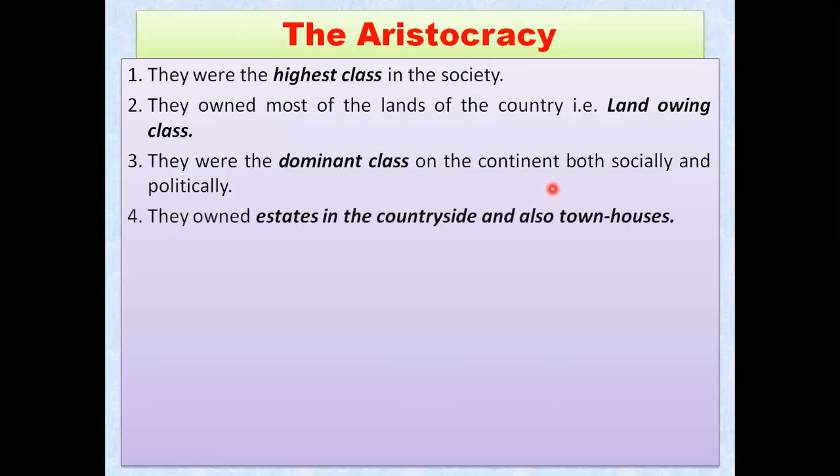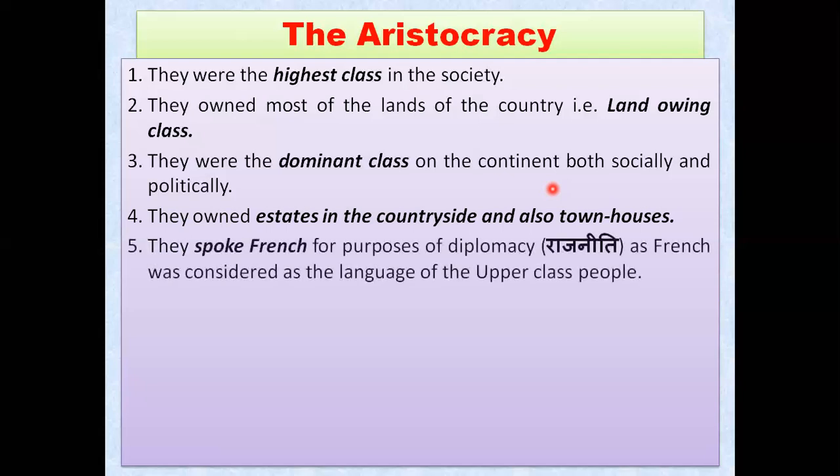They owned estates in the countryside, a lot of land in the countryside, as well as in the town also. In the villages they had land, and even in the town they had a lot of houses. These people were quite rich and dominant, you can see.